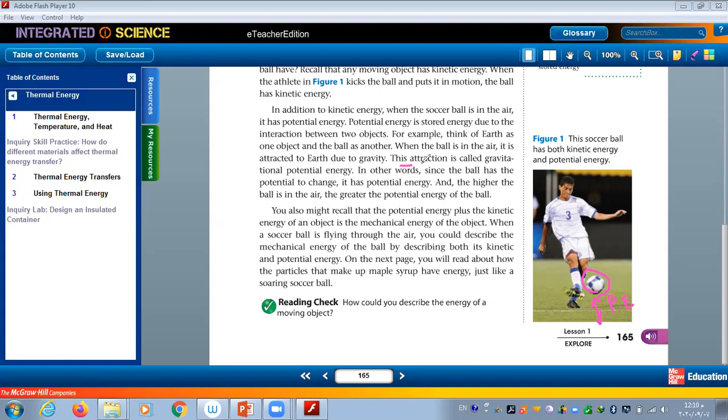We said it is called this attraction, the attraction between the ball and the earth. This attraction is called what? Gravitational potential energy, right? So an object gains potential energy when there is a distance between the two objects, like the ball and the ground. There must be a distance. And for kinetic energy, the object must be in motion. So if the ball is on the ground and not moving, there is no kinetic energy and no potential energy. Okay?